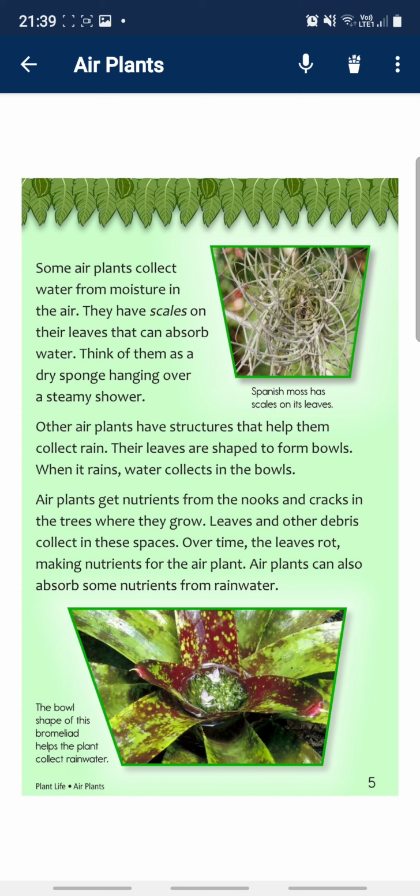Air plants get nutrients from the nooks and cracks in the trees where they grow. Leaves and other debris collect in these spaces. Over time, the leaves rot, making nutrients for the air plant. Air plants can also absorb some nutrients from rainwater.